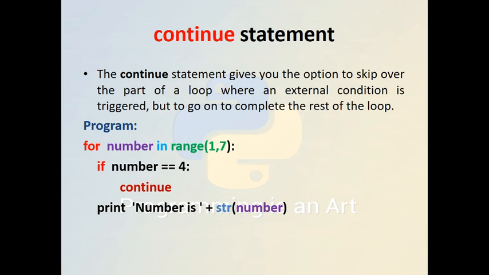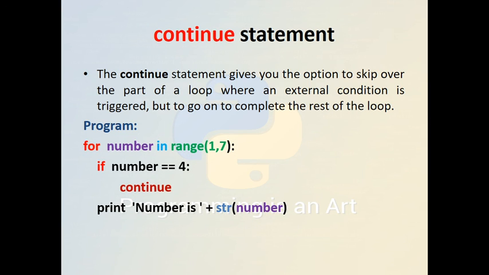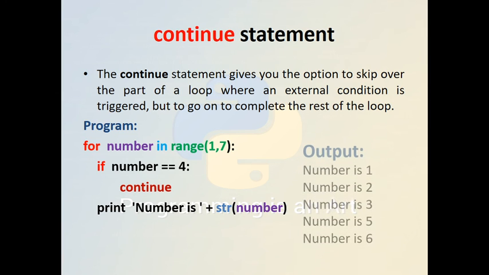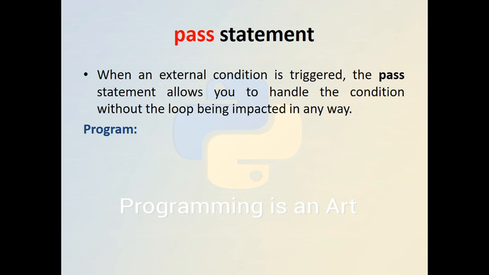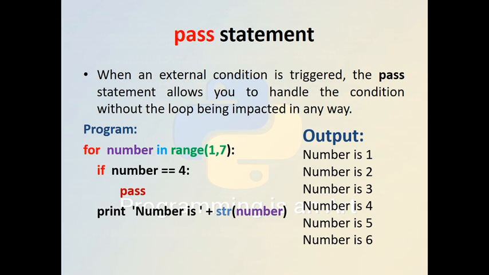So the difference between the continue and the break is that when the condition is satisfied, the break gets out of the loop, while the continue will skip that particular iteration and continue the loop. And finally the pass, when an external condition is triggered, the pass statement allows you to handle the condition without the loop being impacted in any way. So this is another example. Here for number in a range from 1 to 7, if the number is equal to 4, then pass, and print str number.